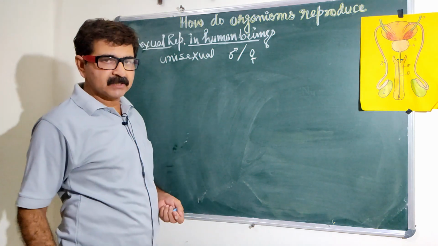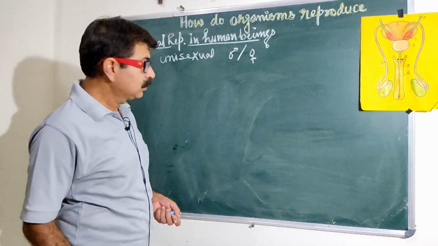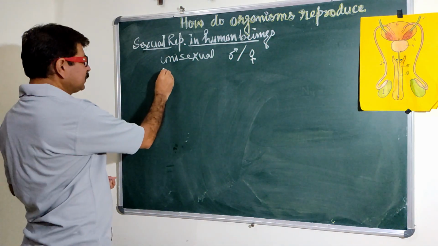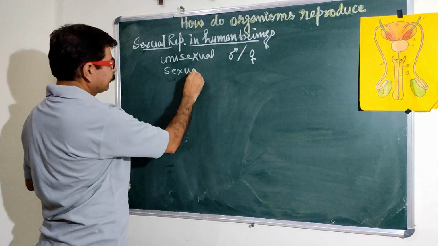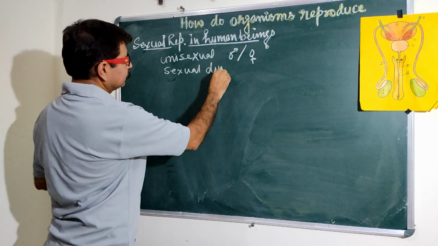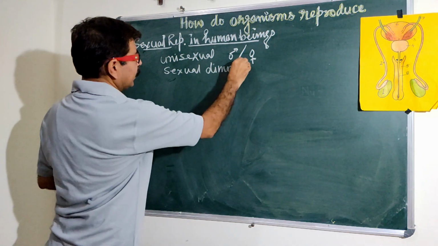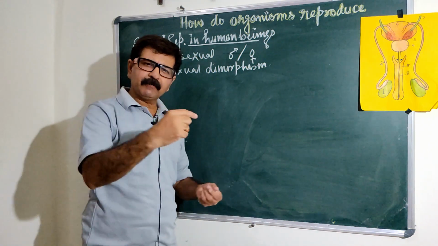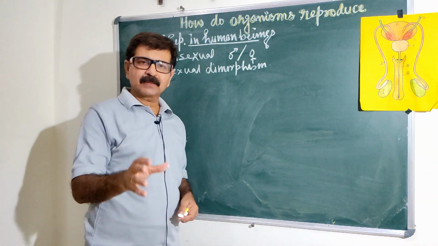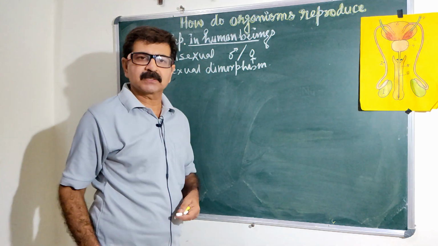That means human being is unisexual. One more property is sexual dimorphism. It means we can differentiate male and the female by their appearance.